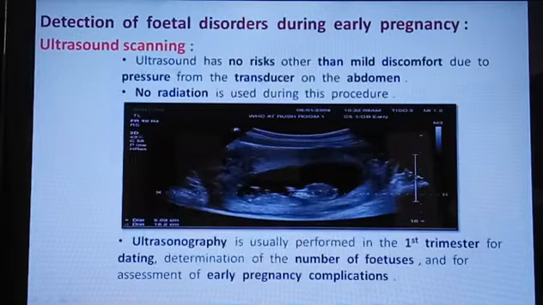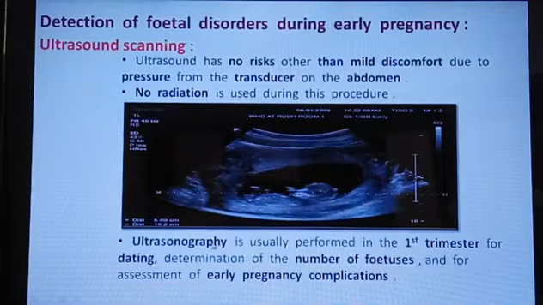Ultrasound means using high-frequency sound, we identify the health of the fetus in the pregnancy. We identify whether the fetus is active or not with the help of ultrasound scanning. In that scanning no radiation is used during this procedure, so radiation cannot pass into the abdomen region of the female. No radiation is there under the ultrasound scanning technique. Look at the picture. Through the scanning you observe the fetus in its normal working condition.